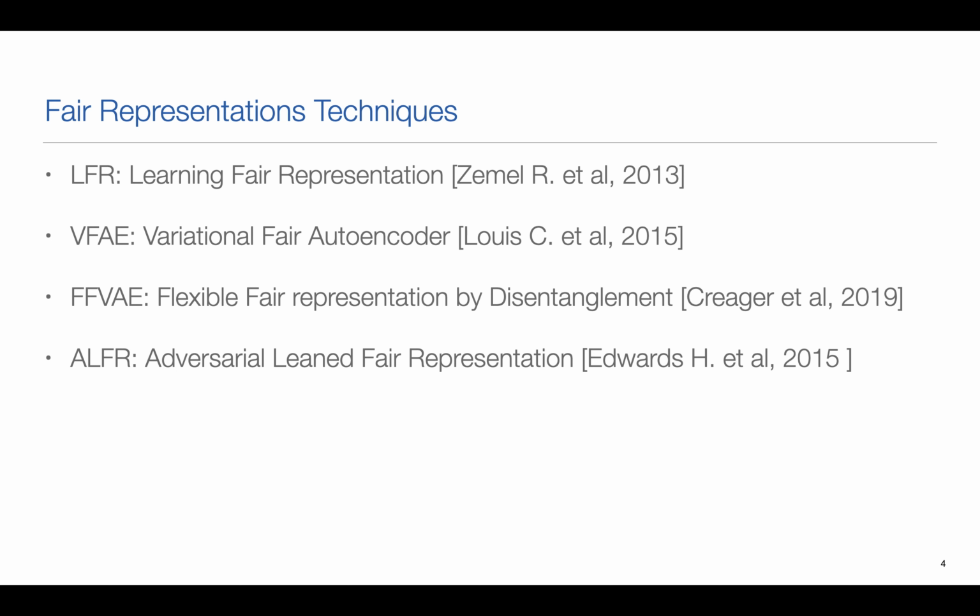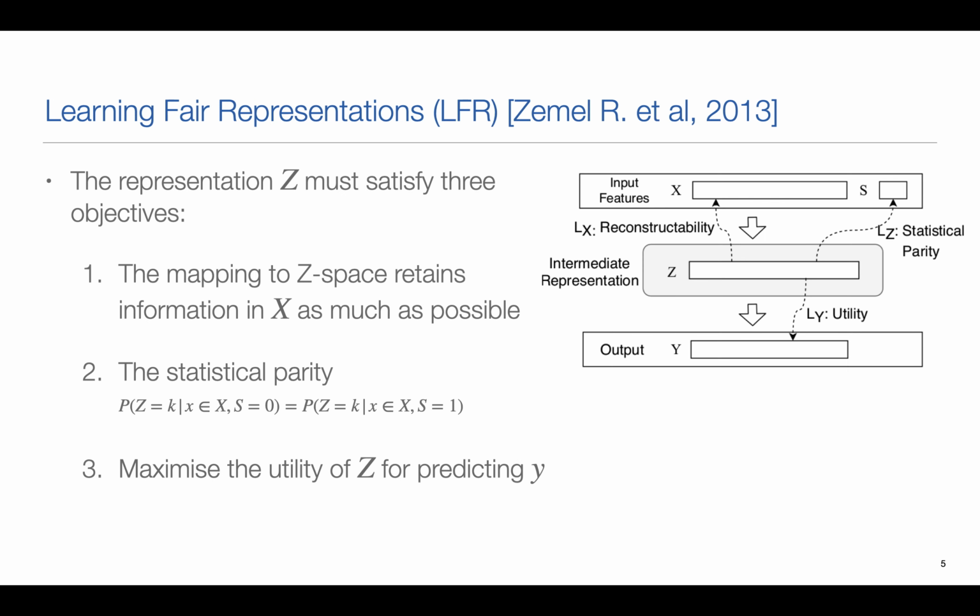The first technique is learning fair representation, which is like the baseline. The first model proposed for fair representation learning, and this model basically uses optimization to produce the fair representation Z. And other models based on variational autoencoders extend the variational framework to integrate some adaptations to remove dependencies on sensitive variables in the latent space, and other methods based on adversarial learning try to adapt the first method, learning fair representation, to remove sensitive attributes by adversarial learning.